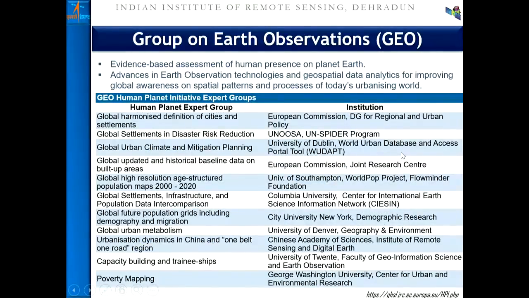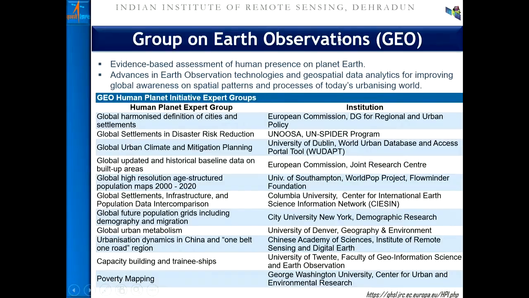Now, let me move further to the research aspect. We all understand that urban planners and engineers are data hungry. We require data. But if you formalize any project and half of the time goes into data procurement and generation, then by the time we get to the analysis, much of the time is already gone and little time is available for planning. That is how our consortium, called the Group on Earth Observations, has been built.